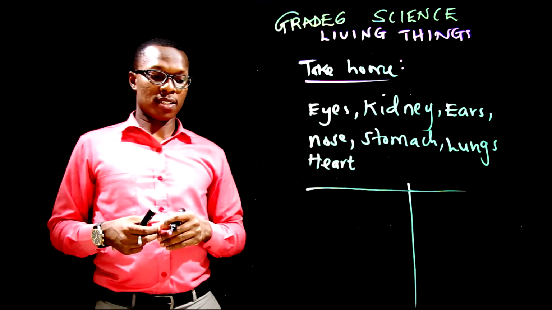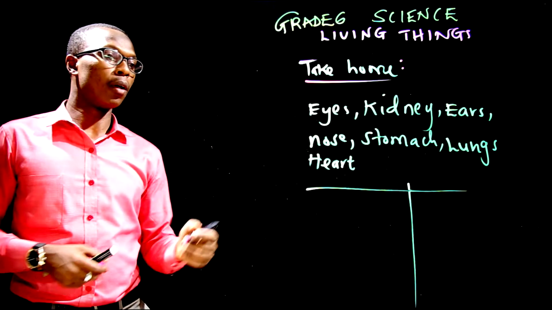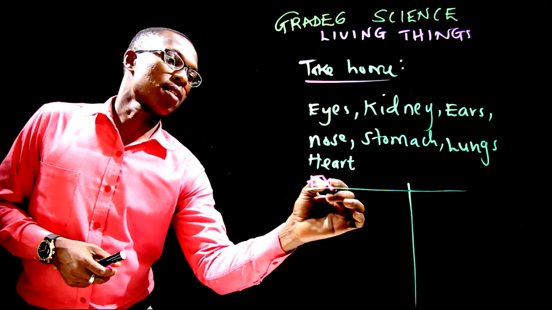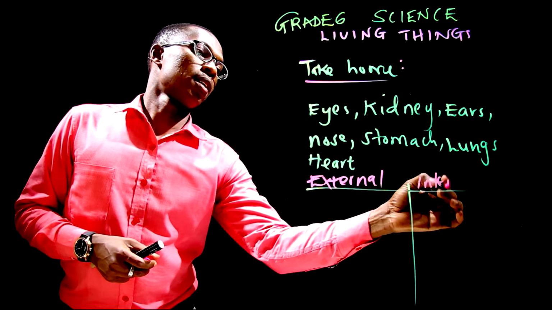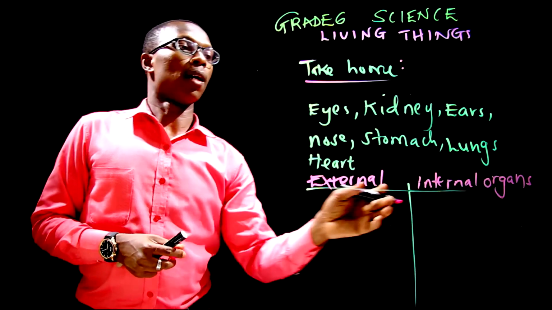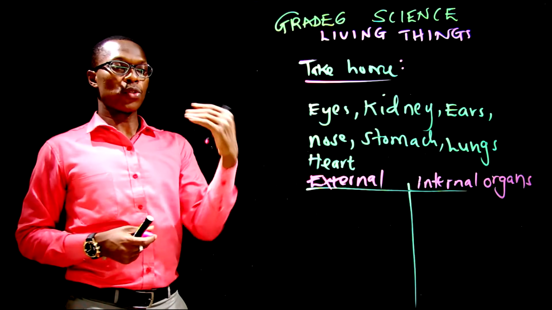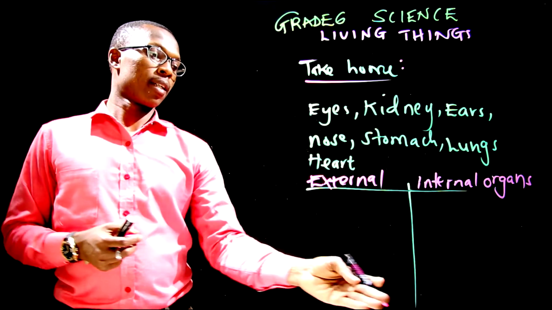Now that you have discussed some of these organs, I want you to do this as your take home. Here we have the external organs, and this side we have the internal organs. Now you have to sort them out. After that, you have to also indicate the functions of each organ.